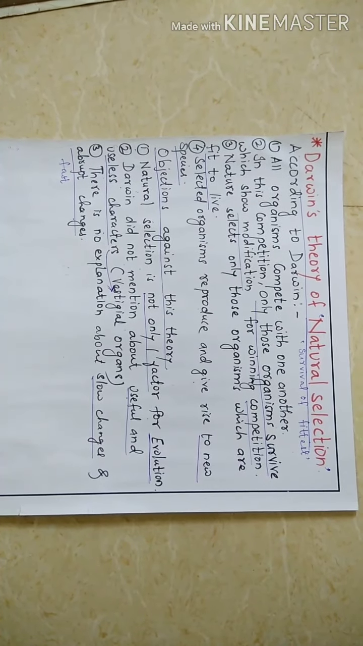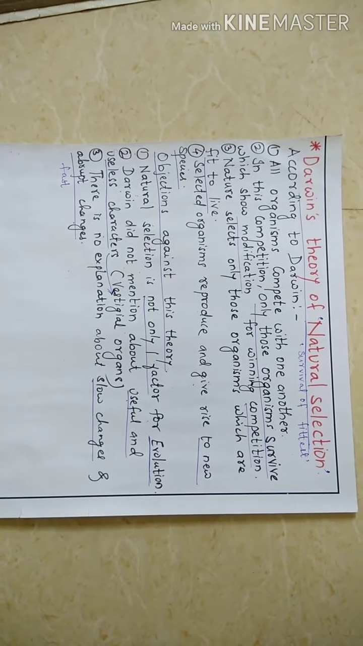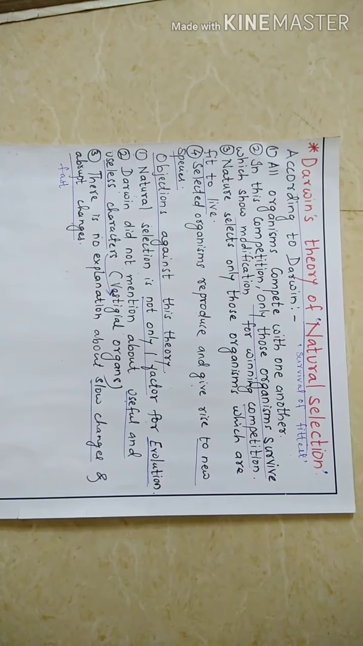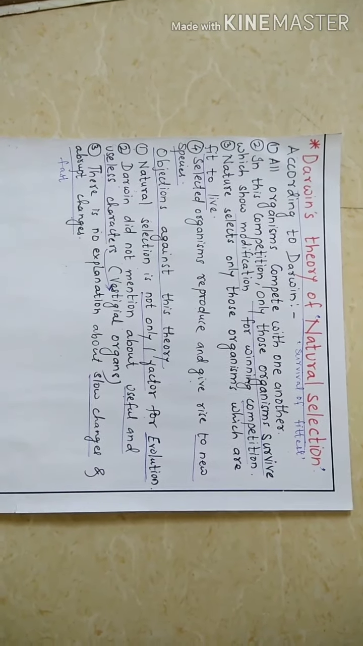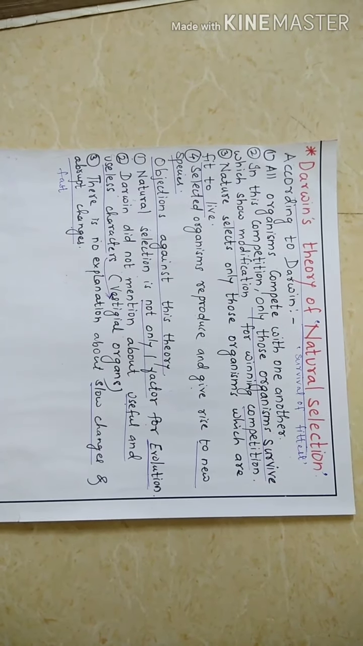The surviving organisms reproduce again and give rise to new species with their own characters. So this is the simple theory of Darwin's theory of natural selection. In this theory there are only three objections given.